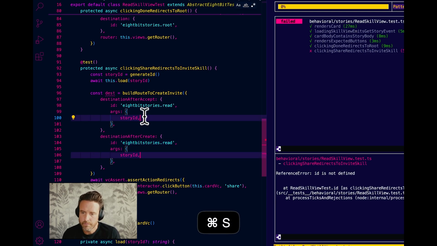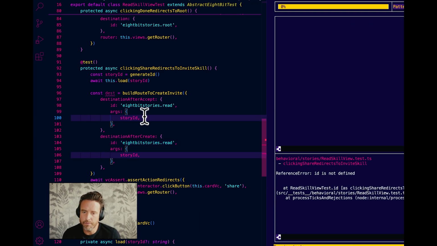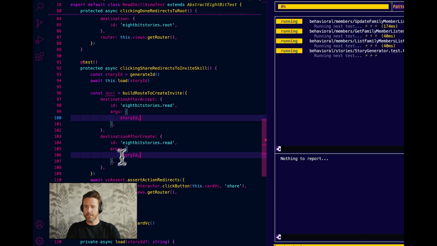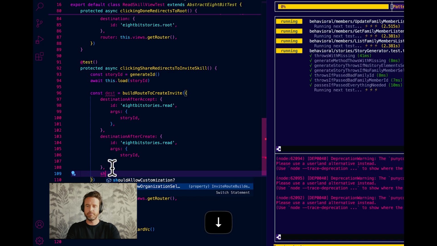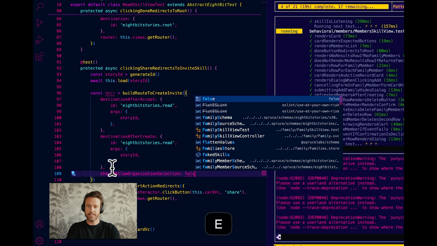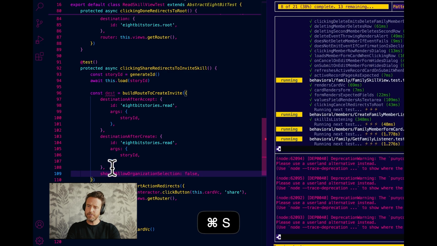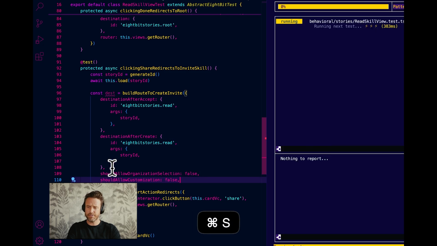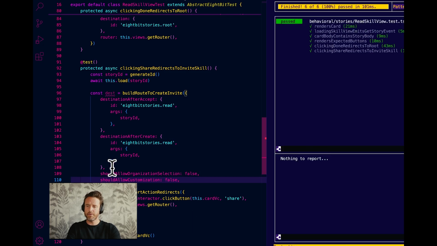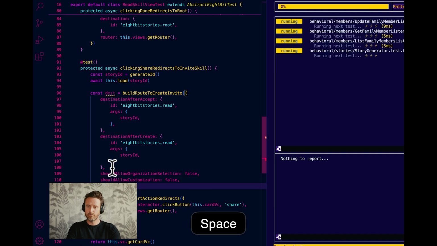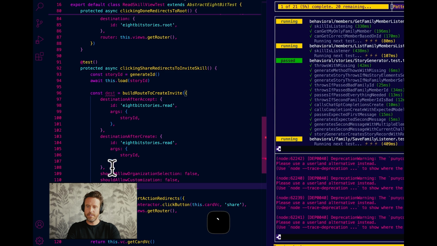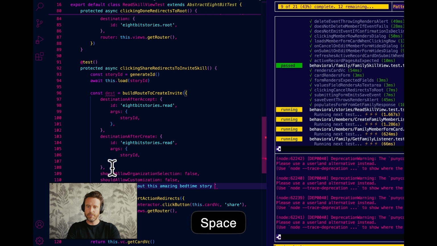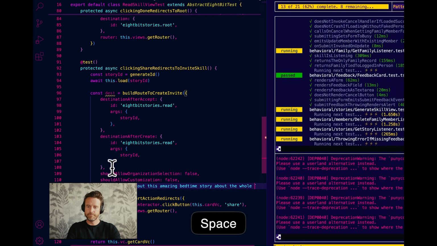Okay. 8bitstories.read, 8bitstories.read. Okay, let's see. Should allow organization selection false. We're not doing anything with scope, anything like that. And then let's do this. Should allow customization false. Let's just make this really fast. Enter name and phone. That means we probably want to supply a message. Check out this amazing bedtime story about the whole family.